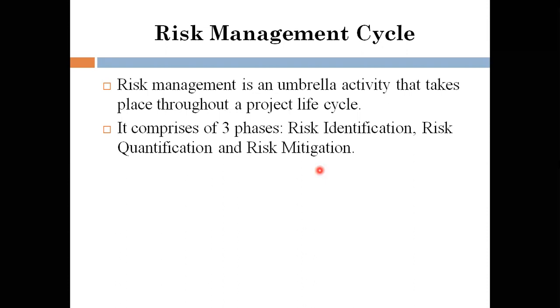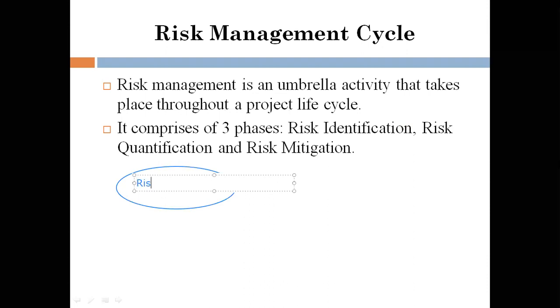So, as we talk about risk management, it consists of three phases. One is risk identification, second, risk quantification, and third, risk mitigation. Okay, so let us talk about the difference between risk identification, risk quantification, and risk mitigation, and let us see how these support risk management. Okay, so let me take this.